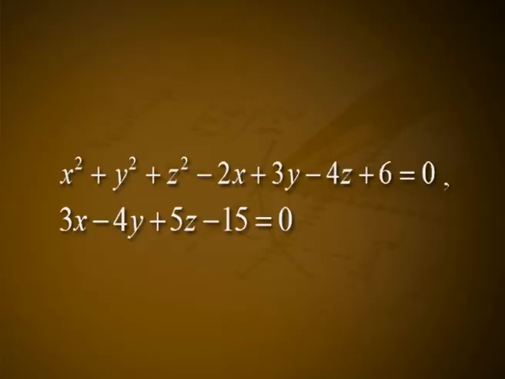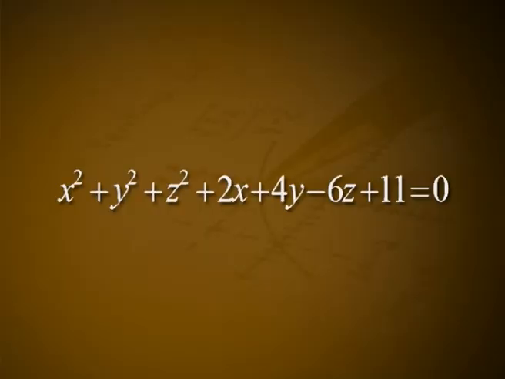Example 5. Find the equation of the sphere that passes through the circle x² + y² + z² - 2x + 3y - 4z + 6 = 0, 3x - 4y + 5z - 15 = 0 and cuts the sphere x² + y² + z² + 2x + 4y - 6z + 11 = 0 orthogonally.